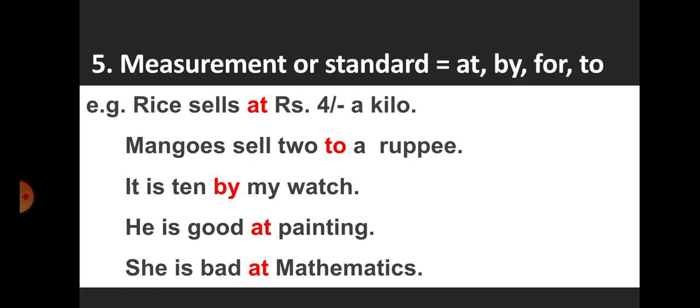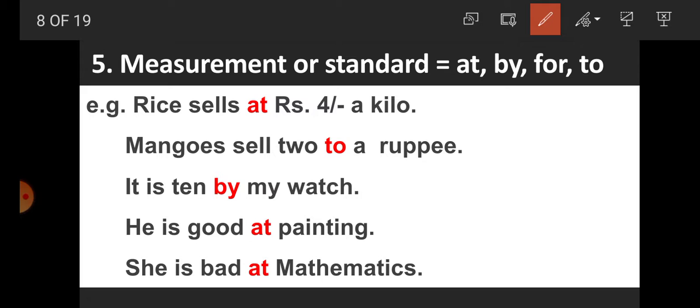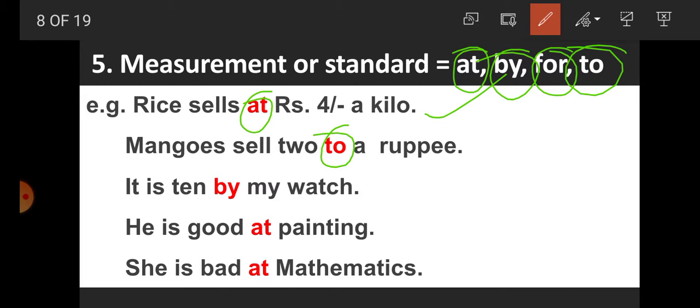Students, for indicating measurement or standard, we are using prepositions like at, by, for and to. For example, rice sells at rupees 4 a kilo. So at indicates the standard or the measurement of the price. That's why at is used. Mangoes sell at so many a rupee. So again, to indicate the standard of the price.